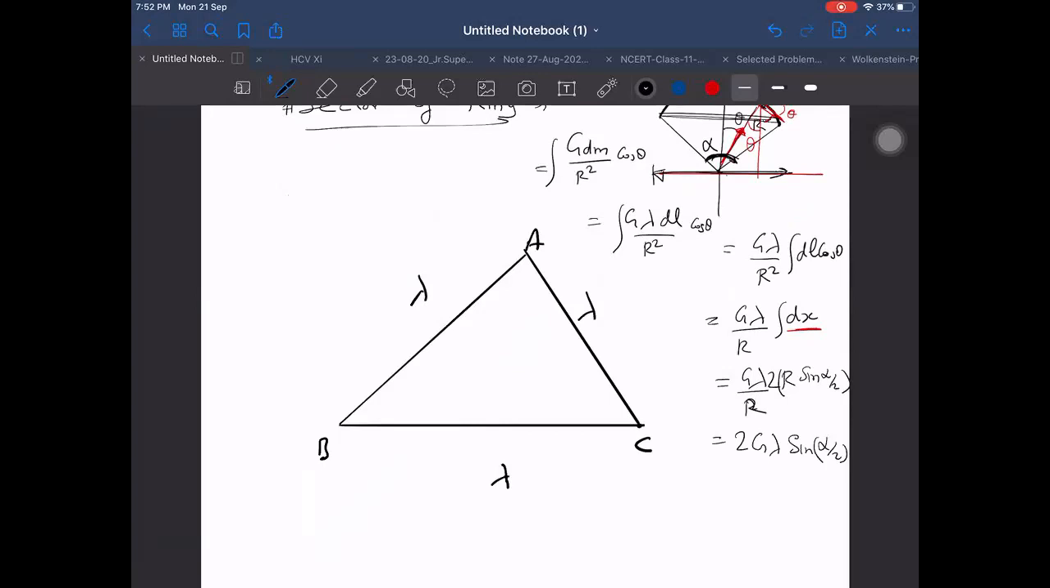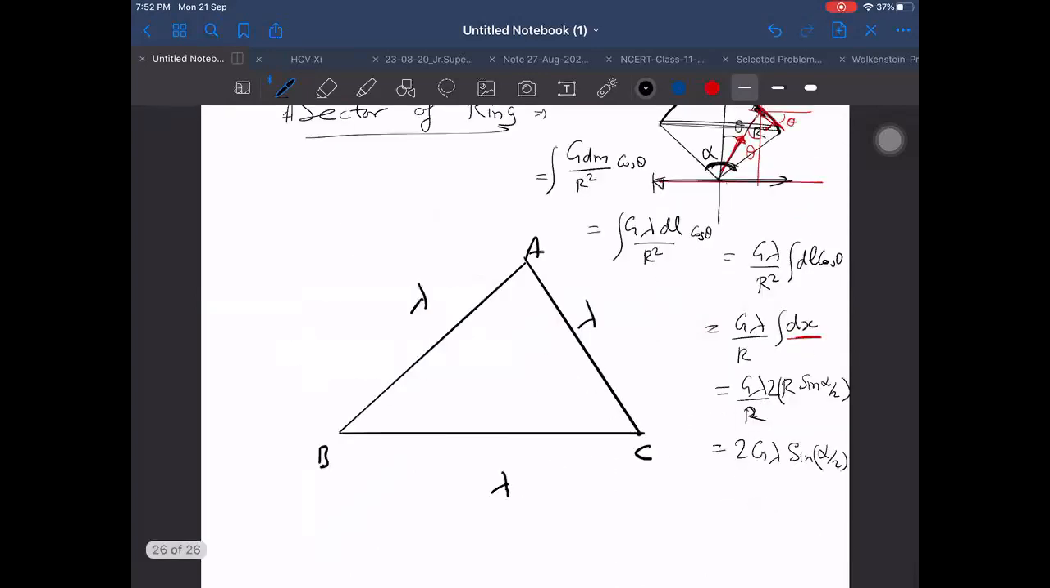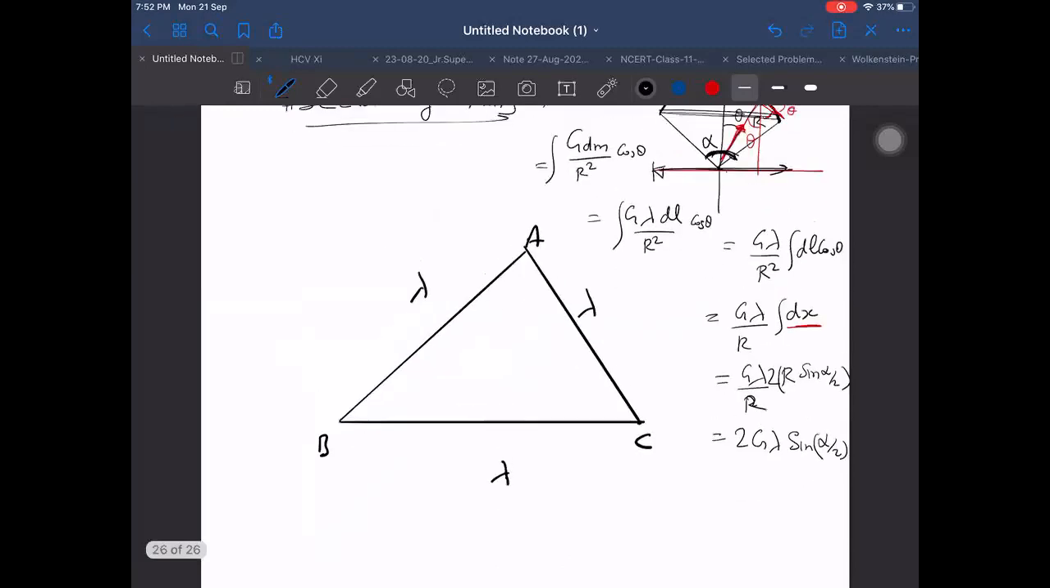Yes, sir. That only, I think, right? No, wait a second. Your doubt will come afterwards. First of all, is it right or wrong? R square was there in denominator. So denominator by r. Now it is correct. Now you ask your doubt.